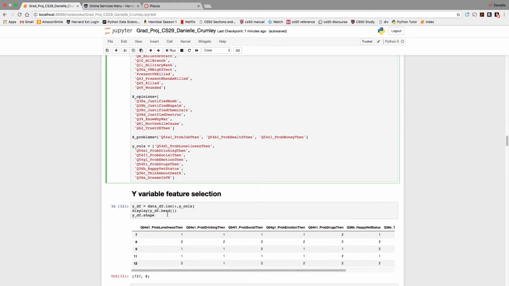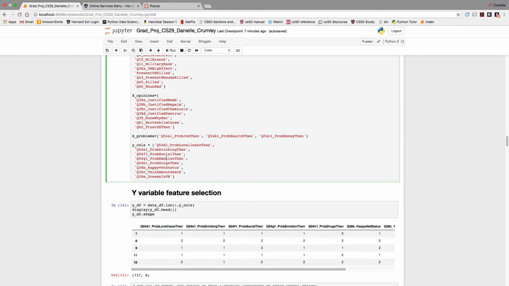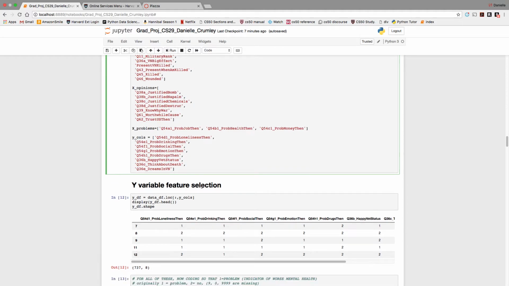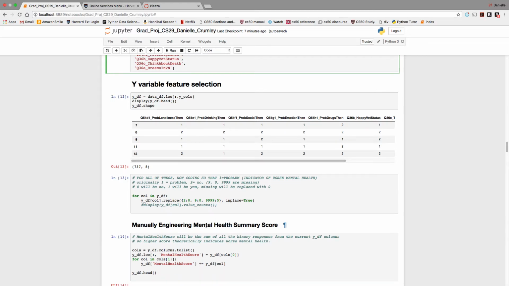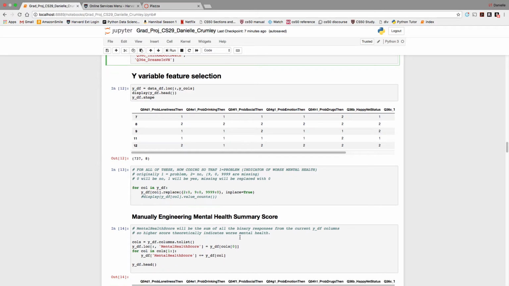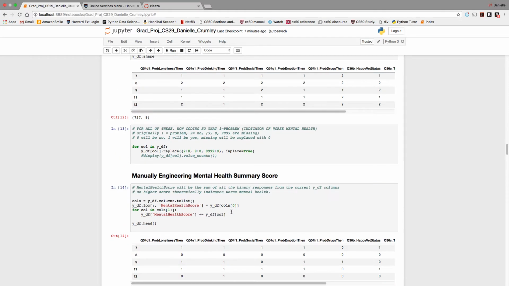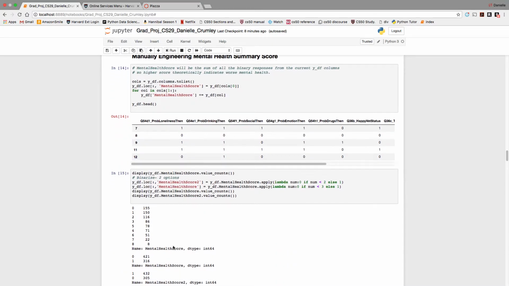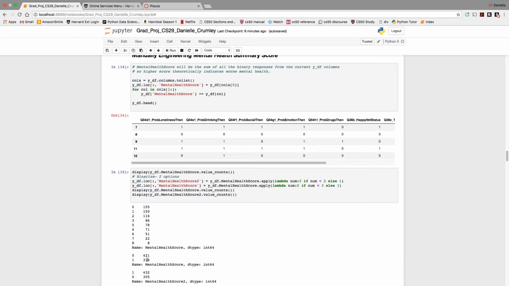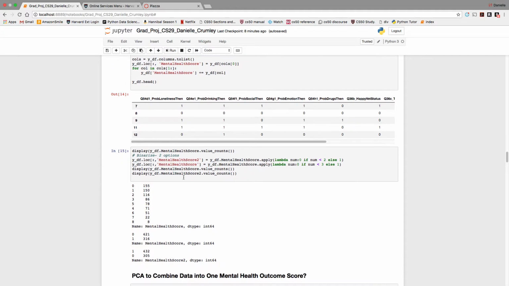Starting with the Y variable, I went through, and again, you can read the data dictionary if you're interested, and read about the questions that I picked out that I thought were related to mental health. Basically, I manually engineered my own summary mental health outcome score just by adding up the responses to some different questions and then binarizing it so that 0 is a better mental health score, and 1 indicates worse mental health in theory.